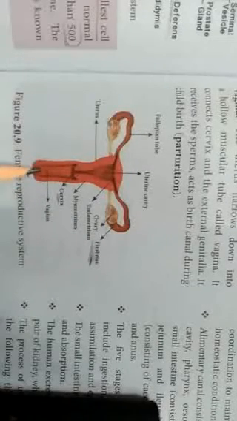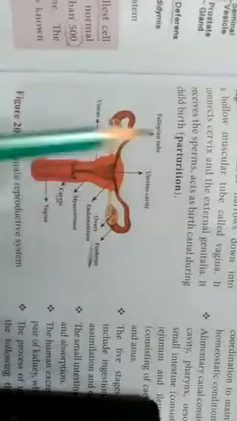The uterus narrows down into a hollow muscular tube, which is called the vagina. It connects the cervix and the external genitalia. It receives the sperms and acts as a birth canal during childbirth, which is called parturition.